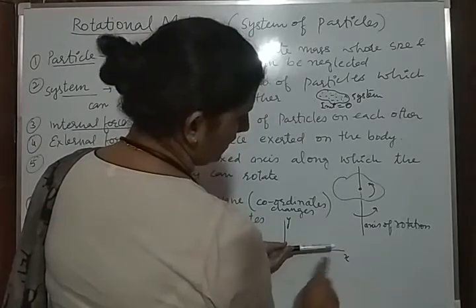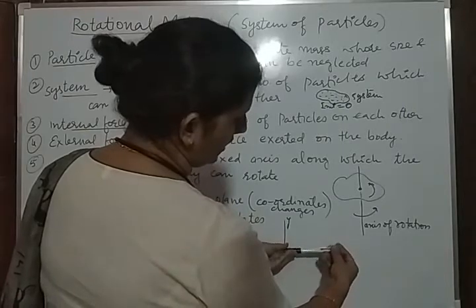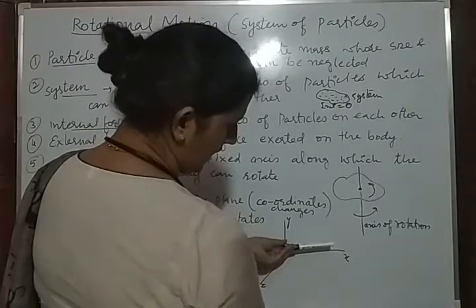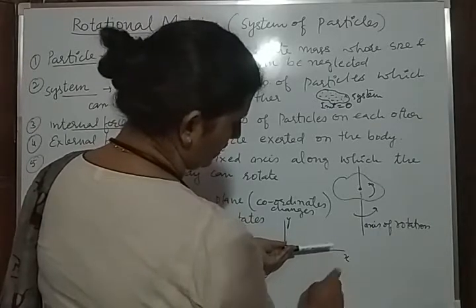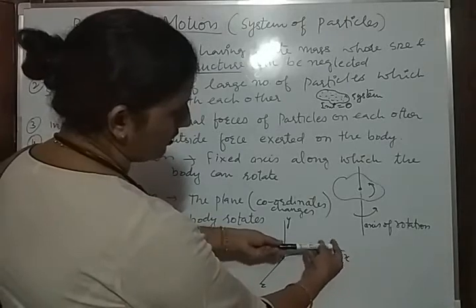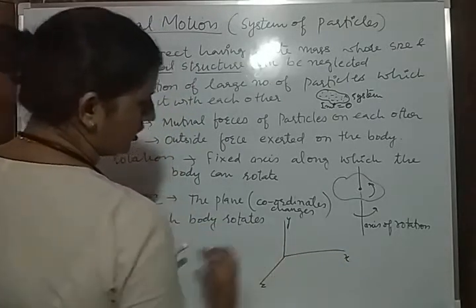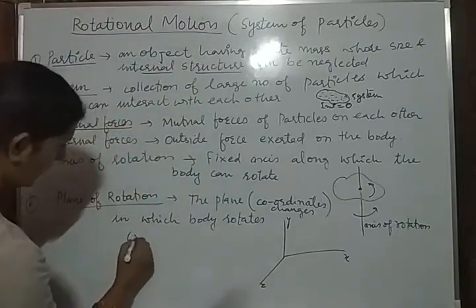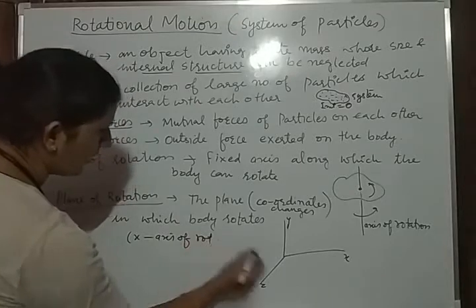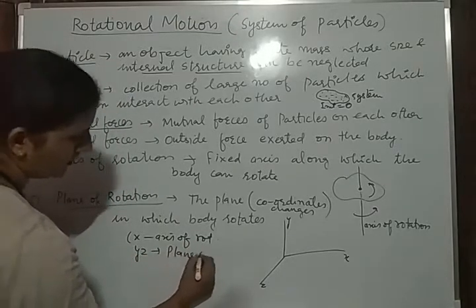Here you can see that the x-axis is fixed. The body is rotating along the x-axis, so this x-axis is considered its axis of rotation. But which parameters are changing? The y and z. As you rotate this, the y and z parameters are changing. So here x is the axis of rotation and yz is the plane of rotation.